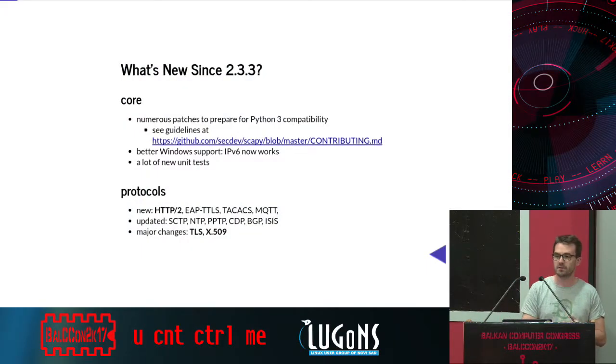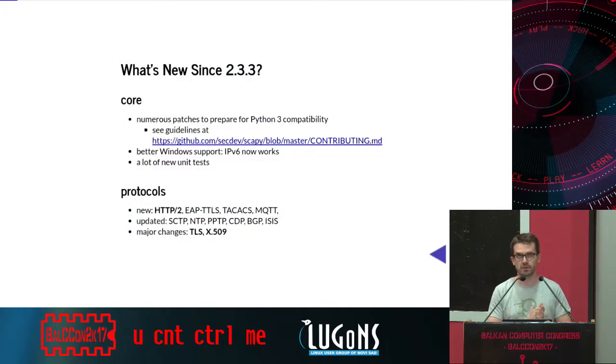The last stable release was 2.3.3. It was released last October. Since then, we did a lot of things. We applied a lot of patches in order to prepare for Python 3 compatibility. So far, it only works on Python 2. We have better Windows support. Soon, we'll fully support IPv6 on Windows. And as I said before, we added a lot of new unit tests.